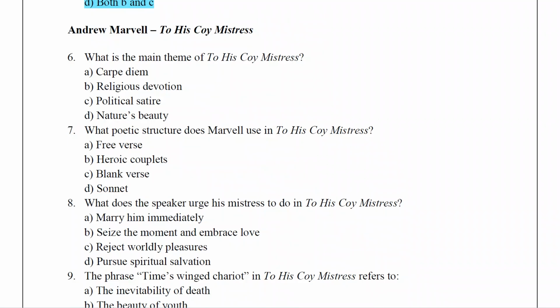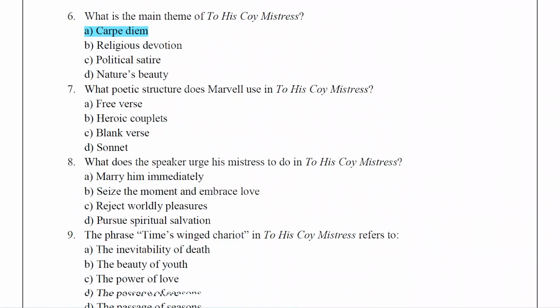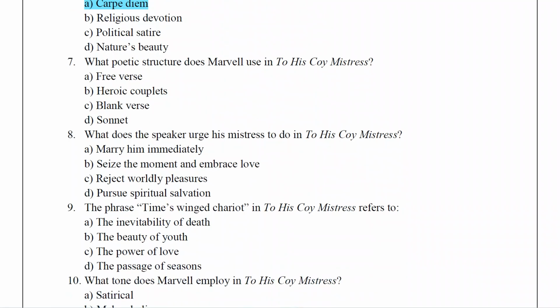What is the main theme of To His Coy Mistress? Answer is carpe diem, seize the day. What poetic structure does Marvell use in To His Coy Mistress? The answer is heroic couplets.